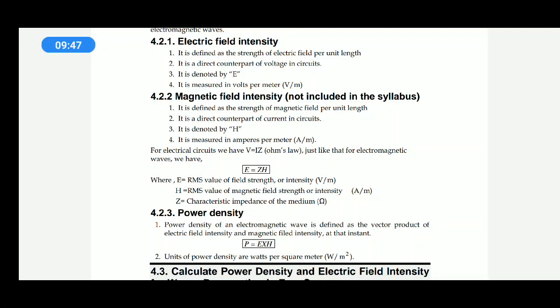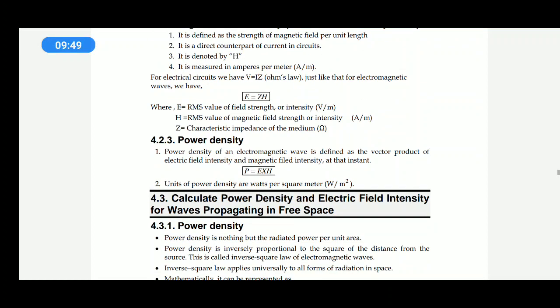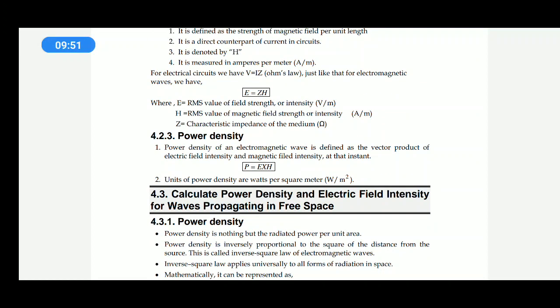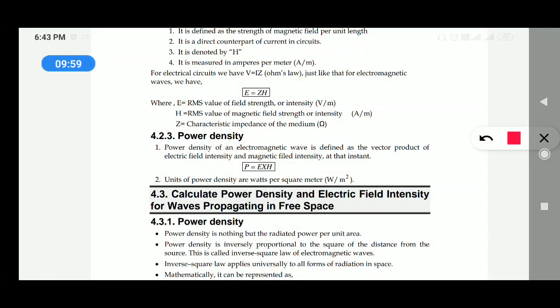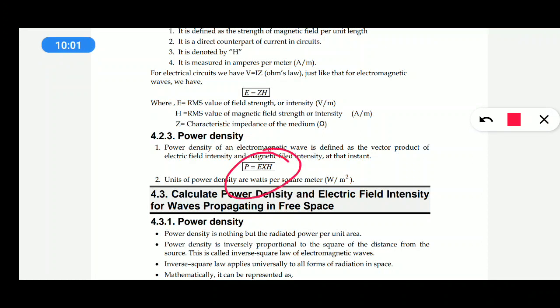Similarly, here E cross H. Here H is the magnetic field intensity, and E is the electric field intensity.